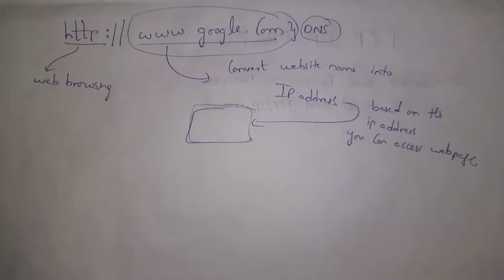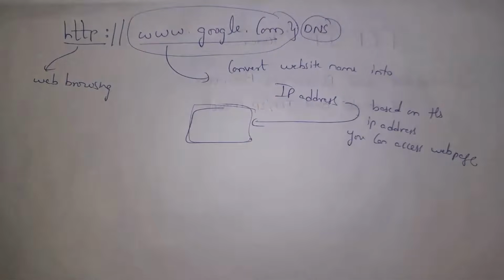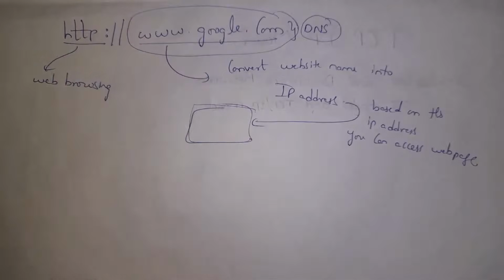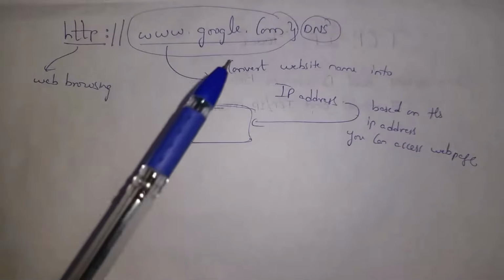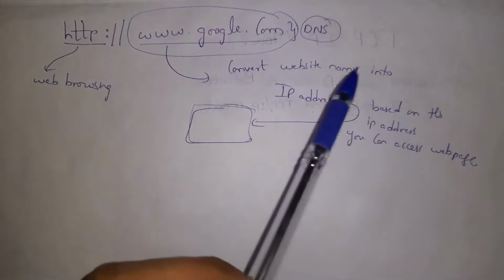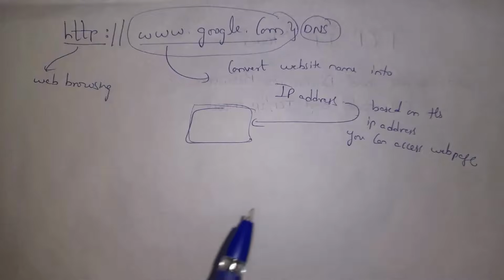Next, I will explain what is DNS. Guys, DNS stands for Domain Name System. For example, I will open any website like google.com. Whenever I enter google.com and click enter in our web browser, there will be DNS. What DNS will do is convert our website name into IP address, and based on this IP address, we will get that website. So the main duty of DNS is to convert our website name into IP address.